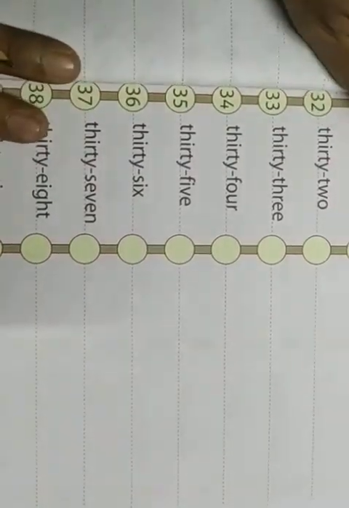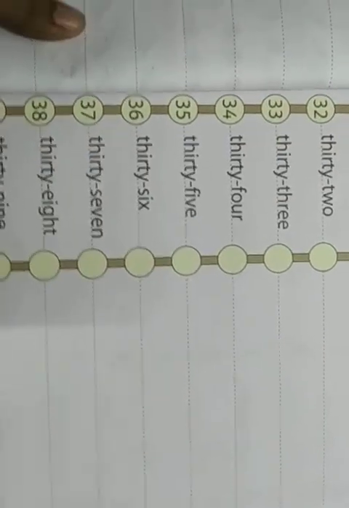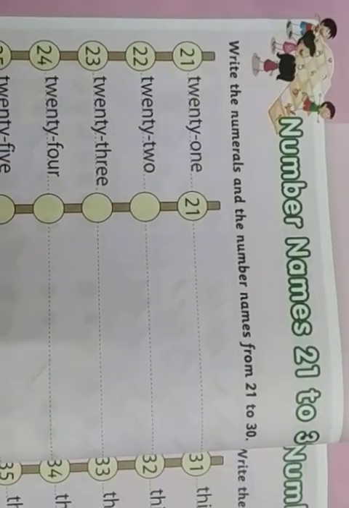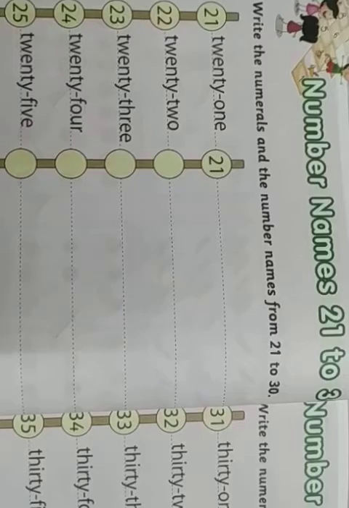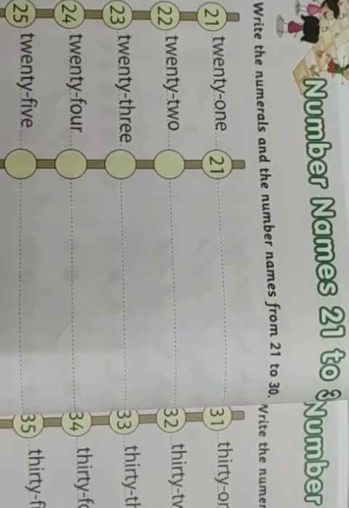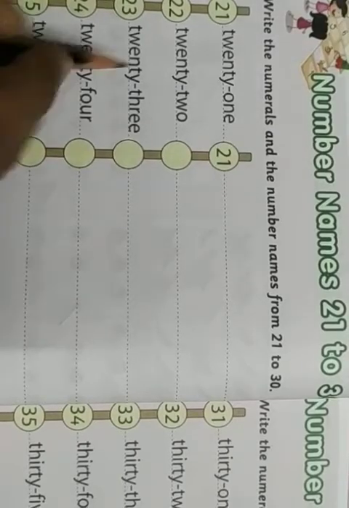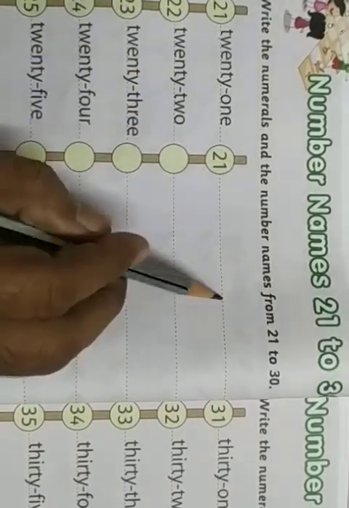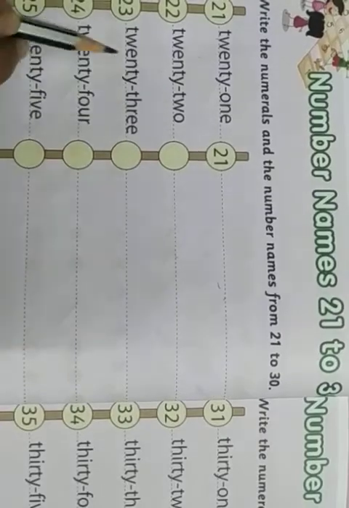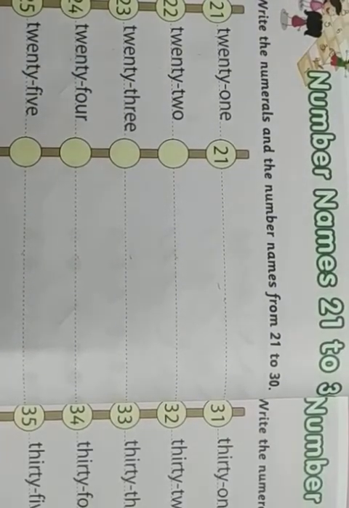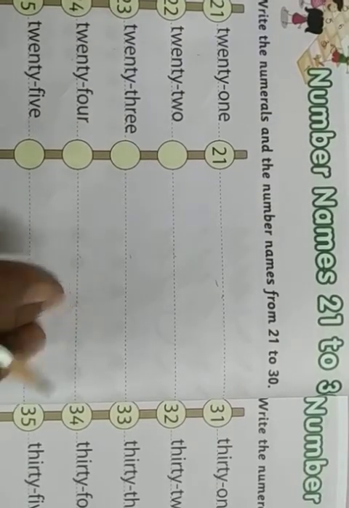I am sure that you have followed these concepts. Just watch the video and listen, try to understand the concept thoroughly, then take the workbook and start working on it. Alright, here write down the same numbers, 21, 22, 23, 24, 25, like that. You are familiar with writing numbers 1 to 50, right?